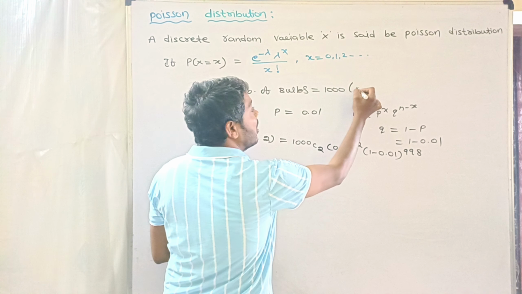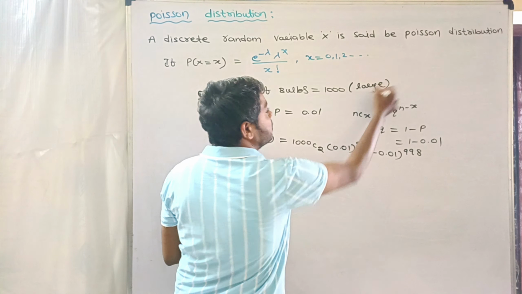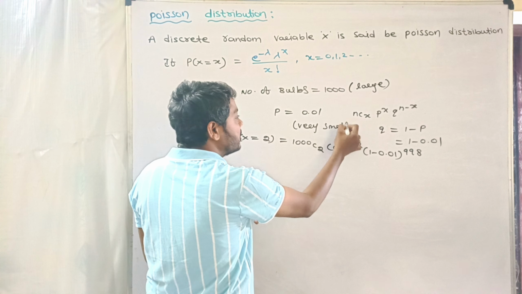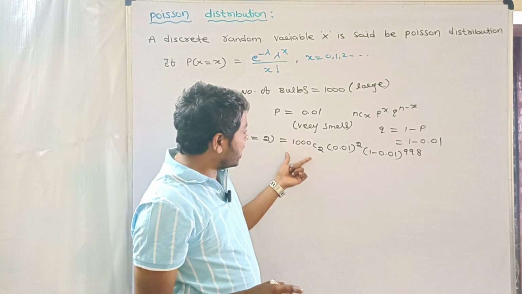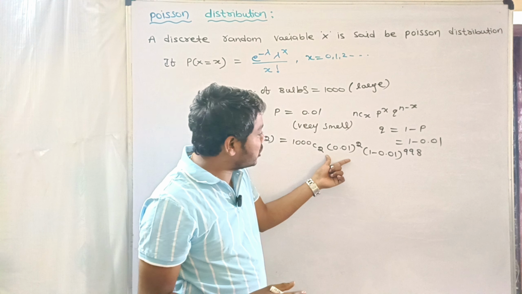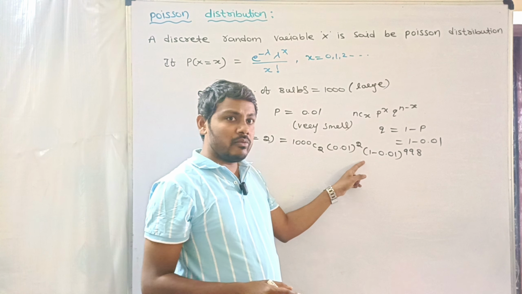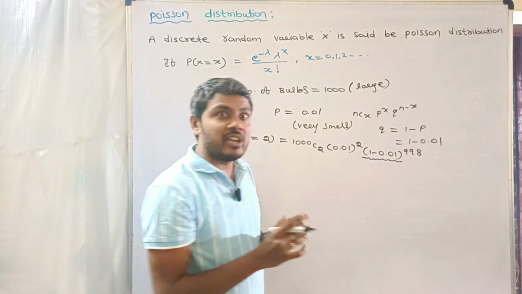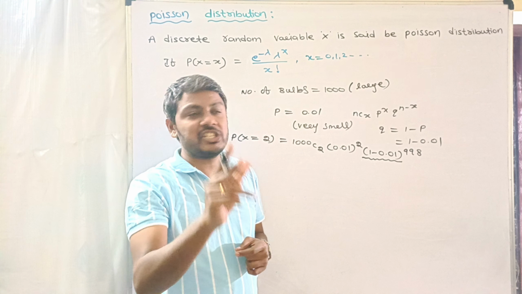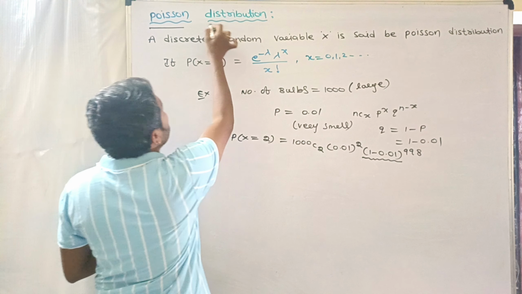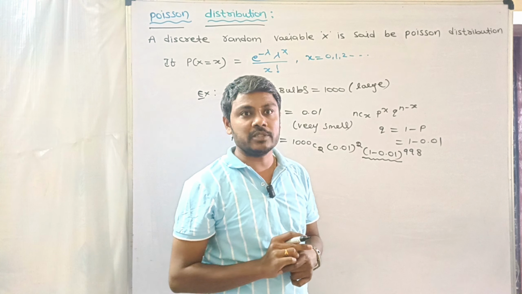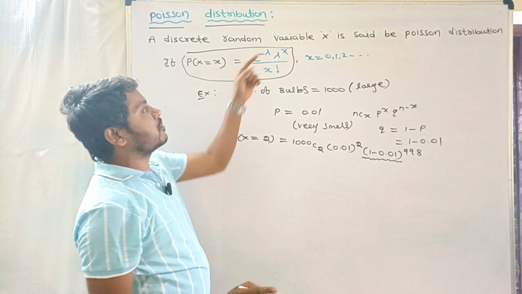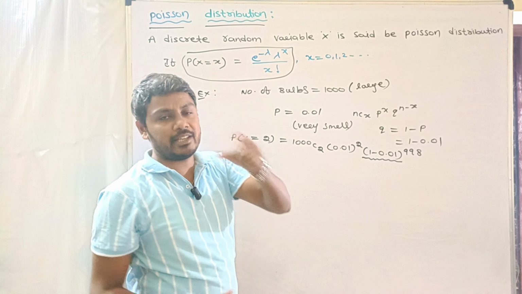Clearly, what do you observe here? The n is a large number and P is very small. This is 1000C2 into 0.01 whole square into 1 minus 0.01 whole to the power of 998. This is very complicated. So in that situation, we can use the Poisson distribution formula, that is P of X equal to x is equal to e power minus lambda into lambda power x by x factorial.